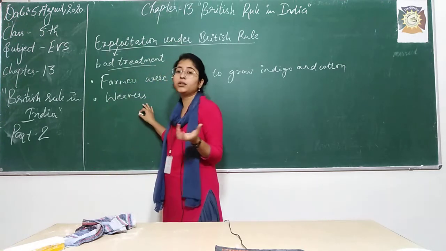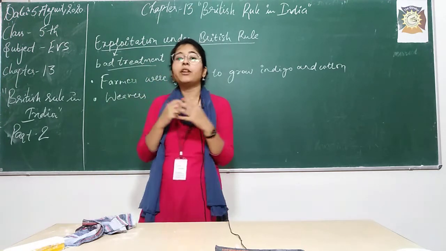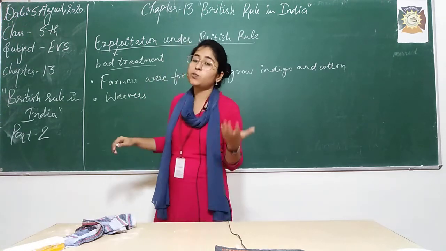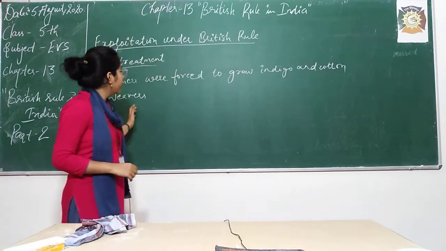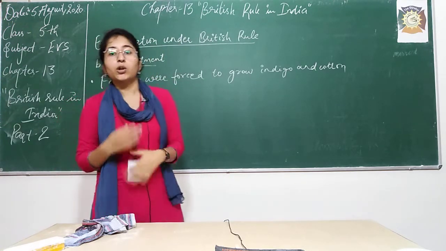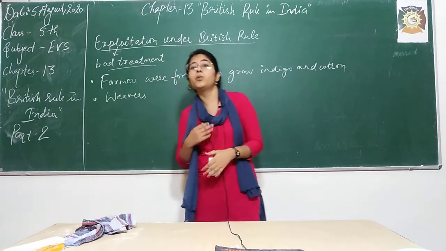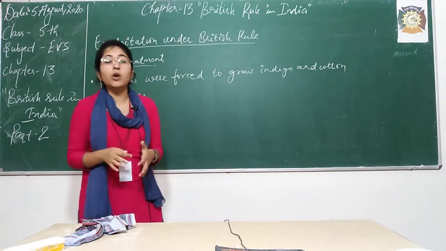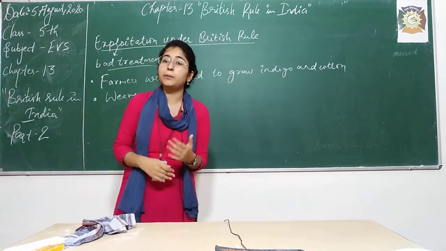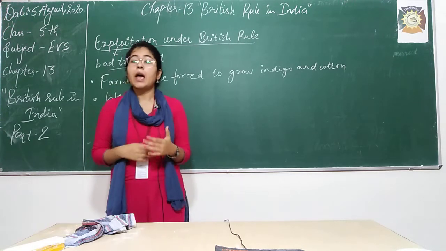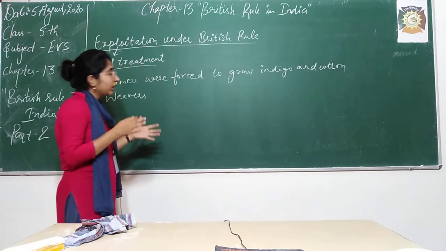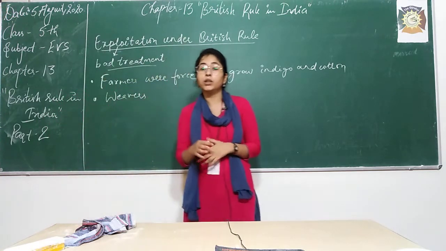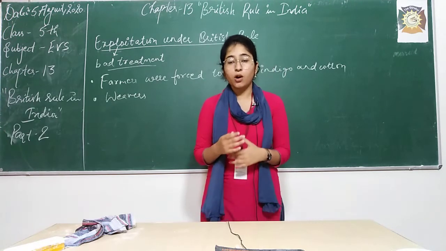So again, what happened? Nobody had that much money to afford the clothes from Indian weavers. So again, it exploited the weavers also. The weavers of the Indian market were also exploited, and they were becoming poorer day by day, right? So this was how they exploited, how they treated people very badly with their tricks and strategies, and this resulted in a poor India, which affected the common man very badly. So by this we have learned how they took over the kingdoms of India.